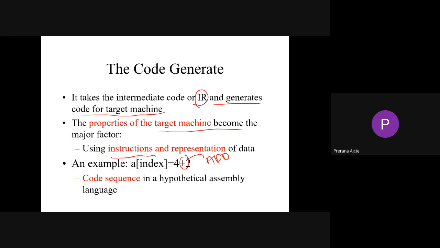So we have code sequencing in a hypothetical assembly language. Instructions should be represented in terms of literals, and this type of language is assembly level language. Add, sub. For storing we have a command called str, and for loading into memory we have a command called load. For division we have div, for multiplication mul, for jump we have jump. Likewise, we have different types of instructions available in an assembly language program. Here we call it a code sequence.